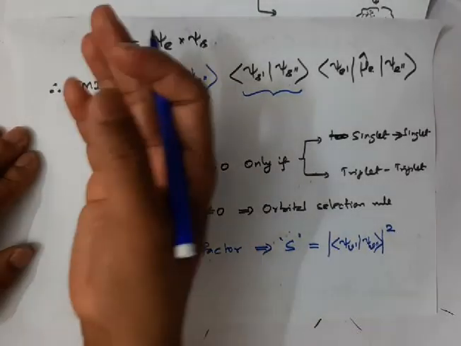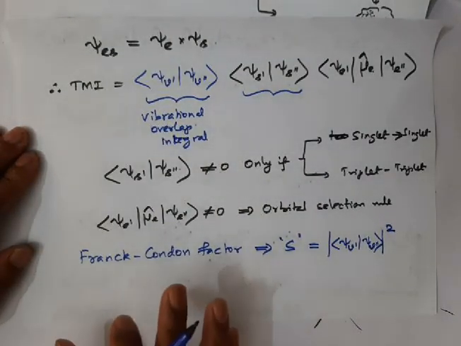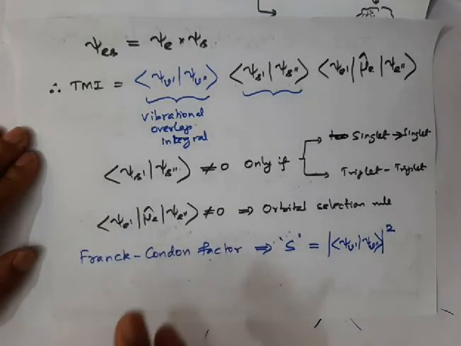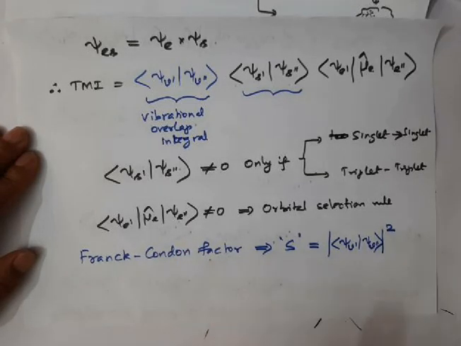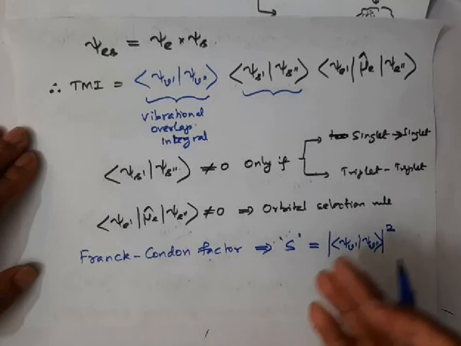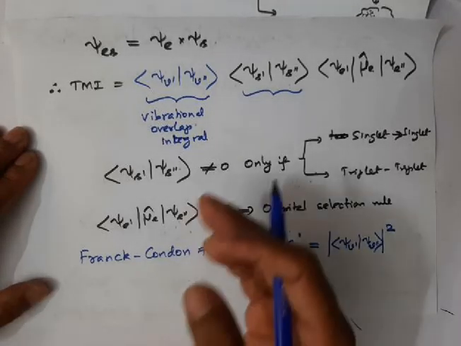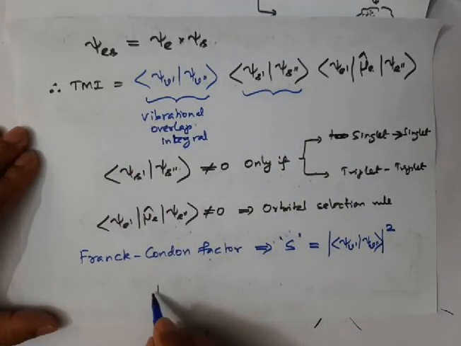Therefore you need not worry about the Boltzmann distribution in this case. So in the absorption spectra, the intensity specifically depends on the Franck-Condon factor. Higher the value of the Franck-Condon factor, higher will be the intensity of the transition.